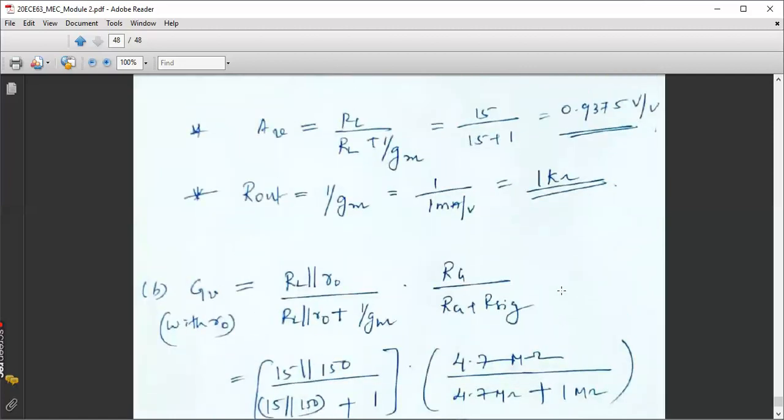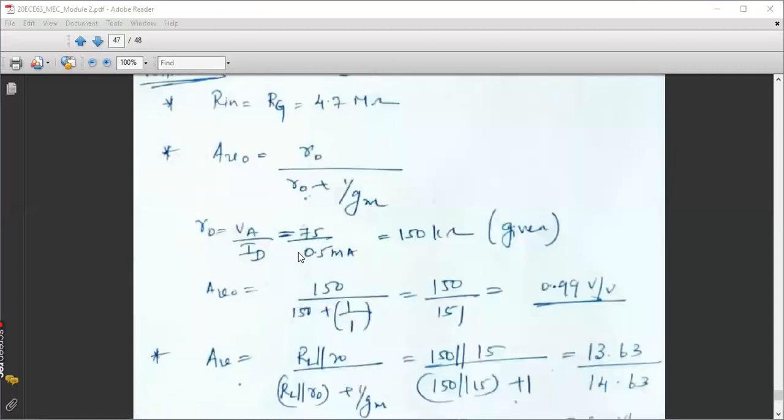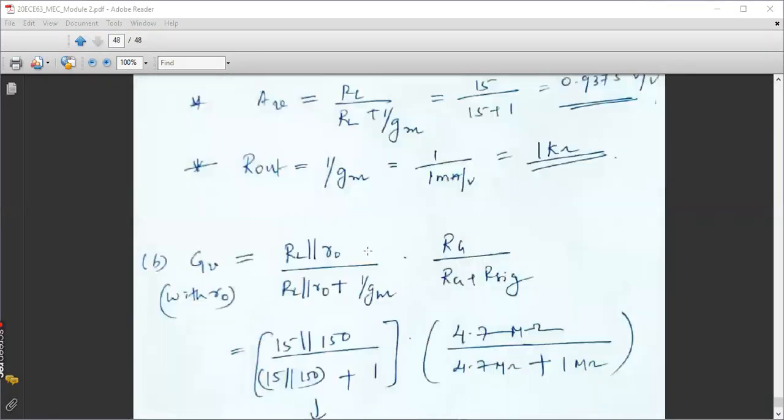Then coming to the last part of this question, you are going to find GV. See, you are going to find GV, overall small signal voltage gain with R0 taken into consideration. Okay. So find out the general equation for GV for a common drain configuration from that result, write the general expression, substitute all the parameters you have, RG, RSIC, 1 by GM, everything you have, capital RL, R0. Just you need to substitute and give me the answer for overall voltage gain with R0. Please do it.